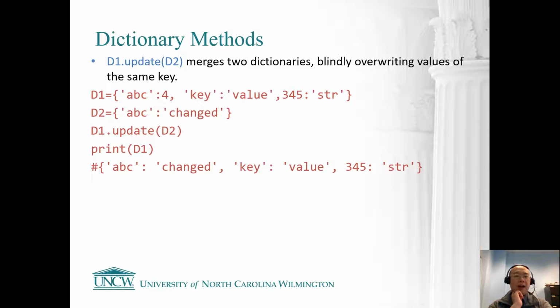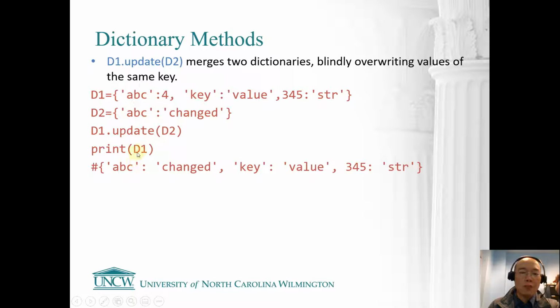Another kind of important, kind of useful, but not as useful as the earlier one, will be the update. When you are updating a dictionary, you are using one dictionary's information to update the other dictionary. The process is D1 dot update D2, and you are using all the key value pairs in D2 to update D1. In this case, D2 and D1 share one common key, which is ABC. So ABC changes in D2, and D2's key value pair will be updated into D1.